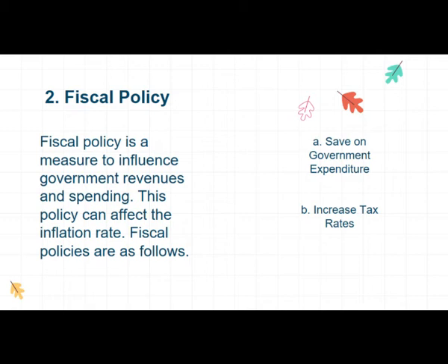B. Increase tax rate. To reduce inflation, the government can increase the tax rate. Increasing the tax rate for households and firms will reduce the level of consumption. Reducing the level of consumption can reduce the demand for goods and services, so that prices can fall.